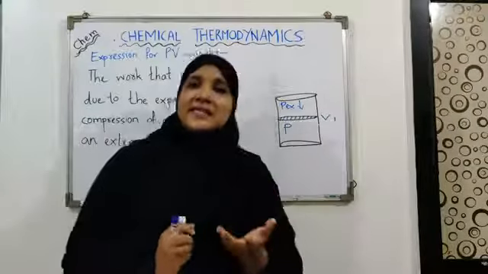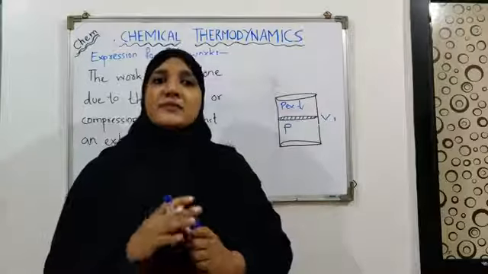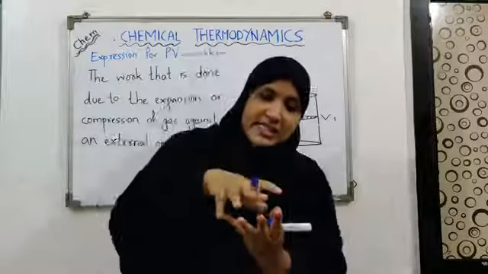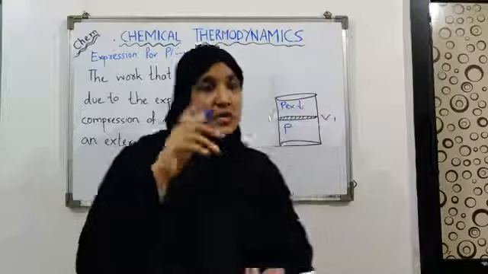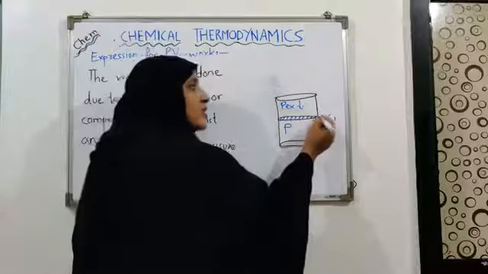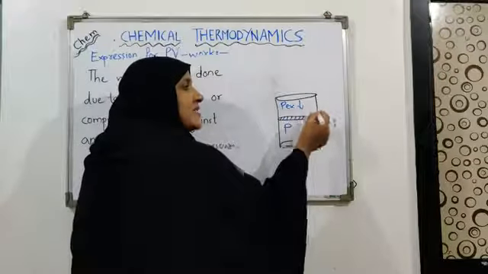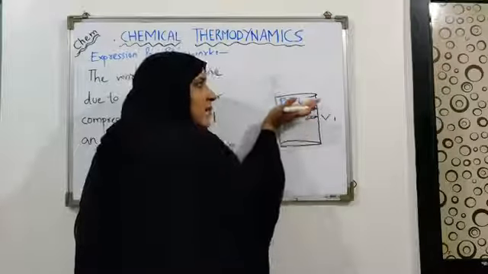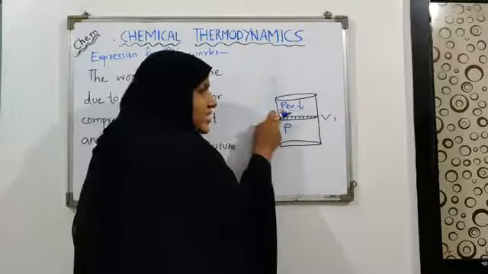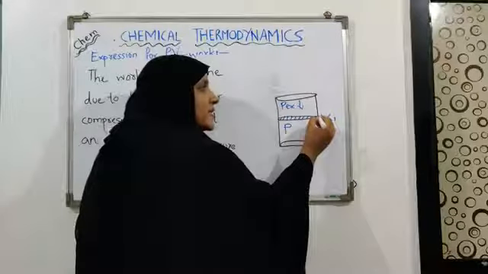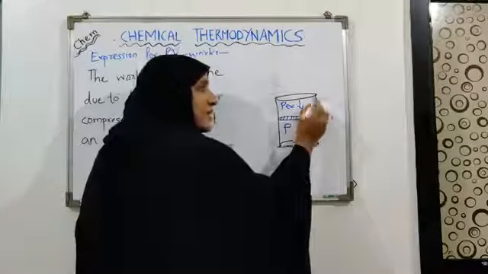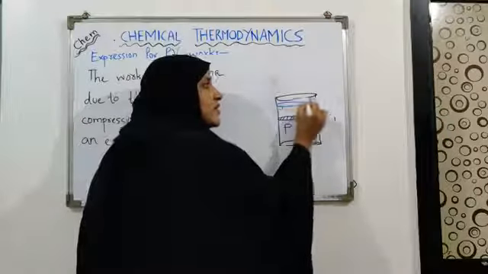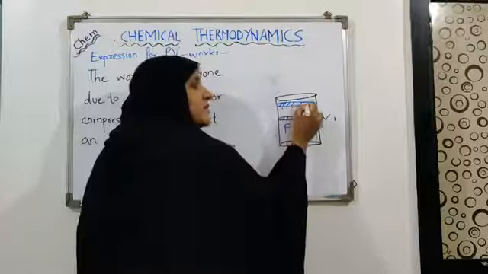Now this is our initial state of the system. Now let's say that the system is undergoing expansion. Whenever the system expands, its volume will increase. So let's say that the volume of the system increases, and as it increases it pushes the piston up against the constant external pressure. So the piston is moving against the pressure, and it will occupy some new position. This is the new position of the piston.